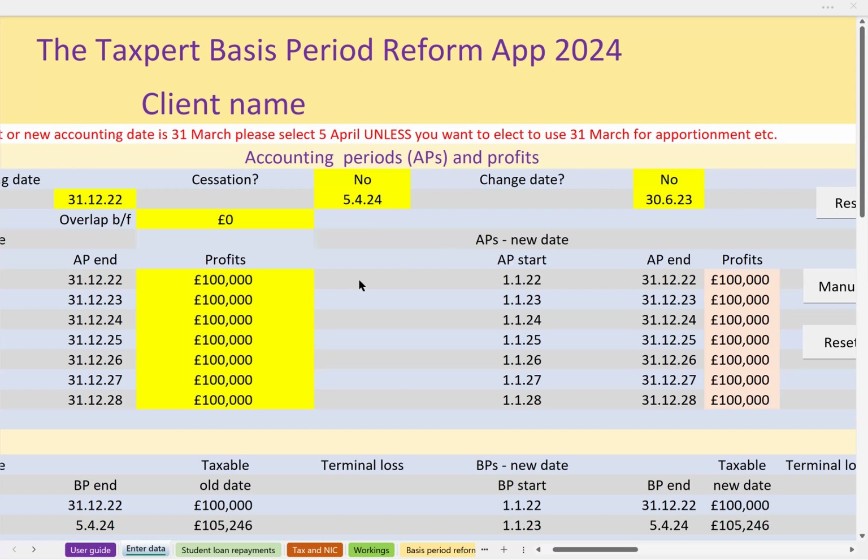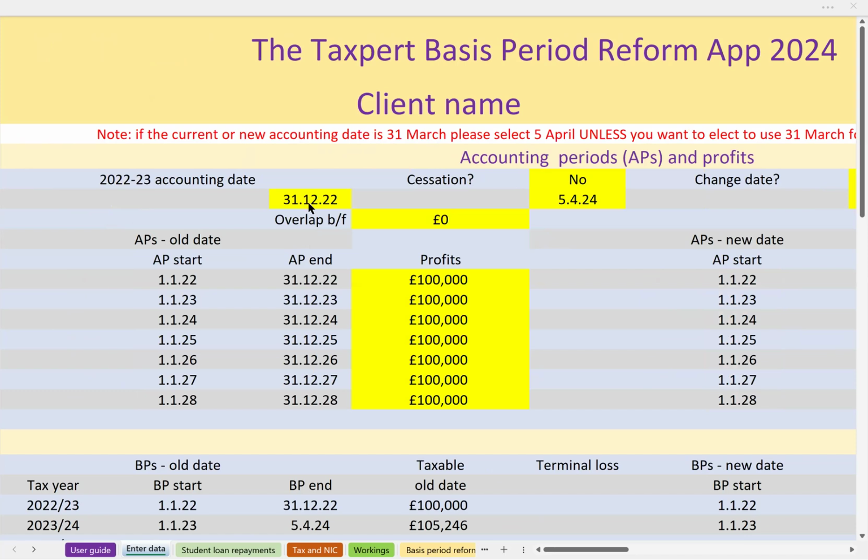The input screen, which I've enlarged for this initial demonstration, starts by asking us what the 2023 accounting date is. And I've put in 31st December 22. And the standard part of the 23-24 basis period will always be 12 months from the end of the 2022-3 basis period.